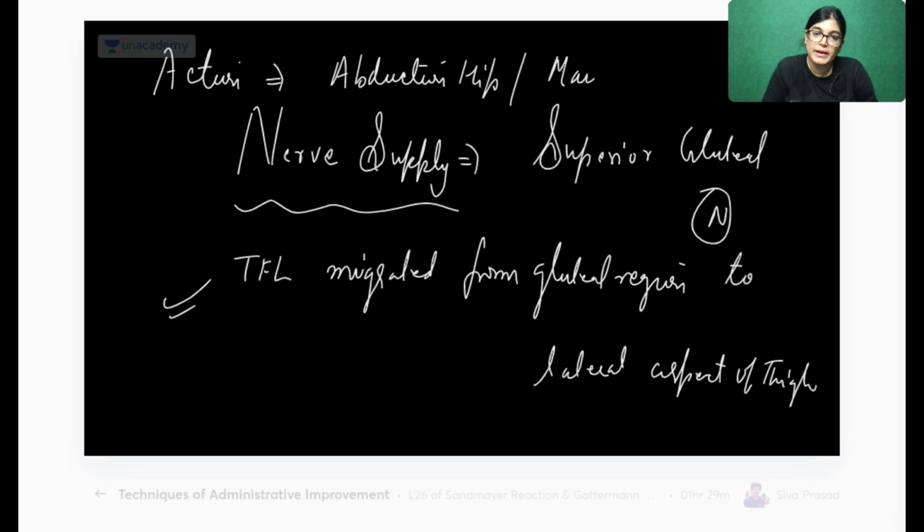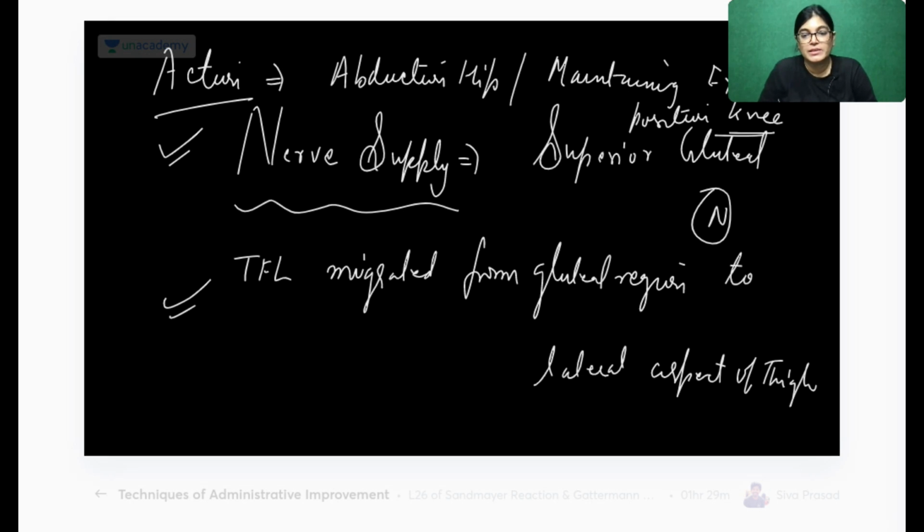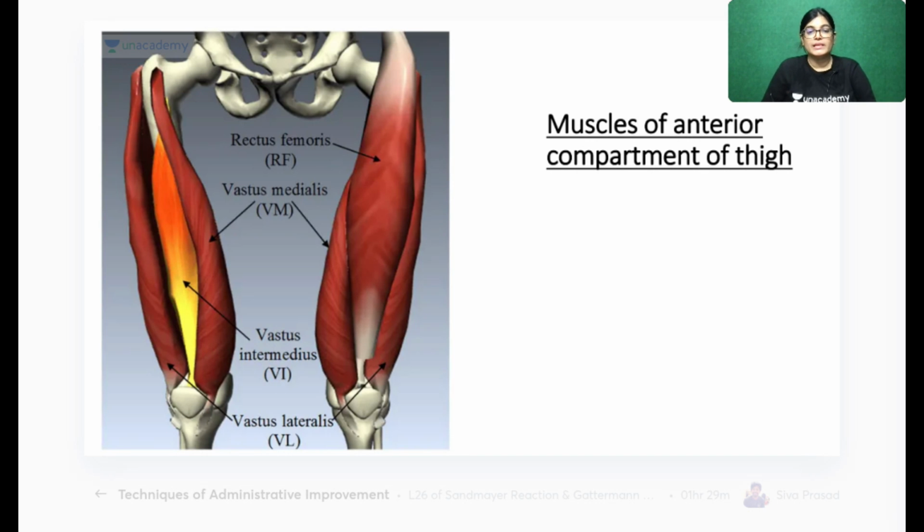And it helps in maintaining extended position of knee joint through iliotibial tract. So here I have written it is causing abduction of hip, maintaining extended position of the knee through iliotibial tract. So now let's move on to the muscles of anterior compartment of thigh.